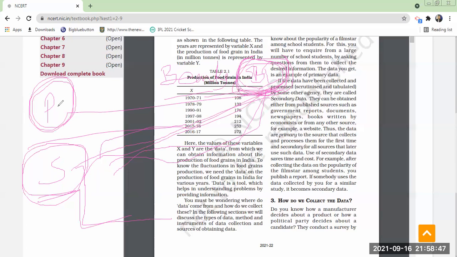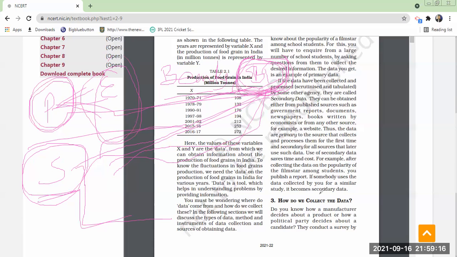Suppose I want to understand the performance of SBI from first-hand sources. I will ask the employees, are you satisfied with the bank or not? I will inquire of the customers whether they are satisfied with the services of SBI. So the first time I am collecting the data, that becomes primary data. Till now, nobody has collected it. I am collecting it myself, meeting the customers for the first time, for my research.